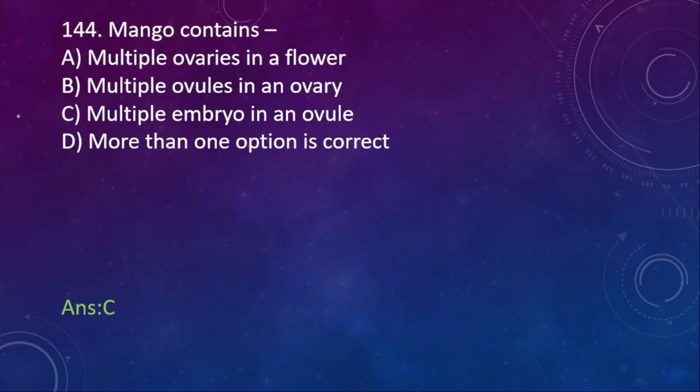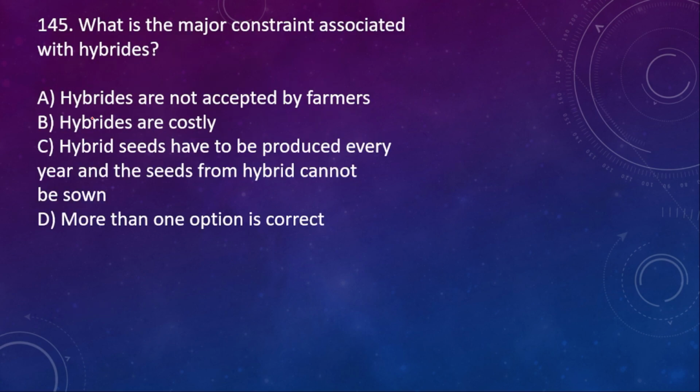Here the right option is C. 145, what is the major constraint associated with hybrids? A, hybrids are not accepted by farmers. Hybrids are costly. Hybrid seeds have to be produced every year and seeds from hybrids cannot be sown. More than one option is right.